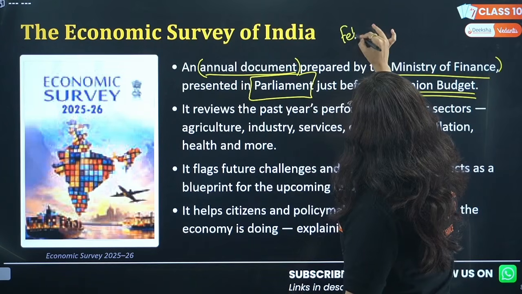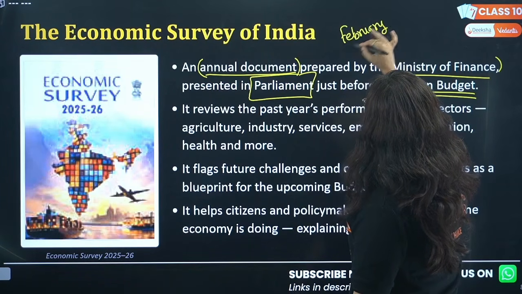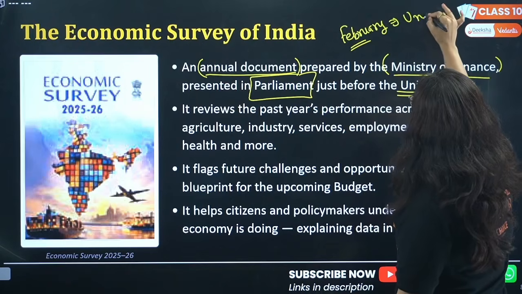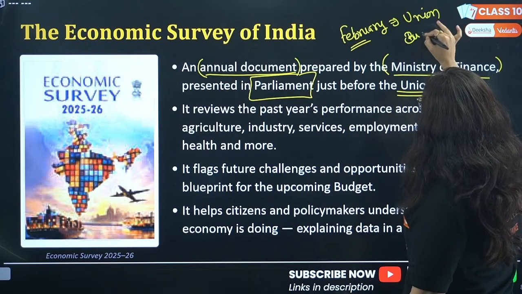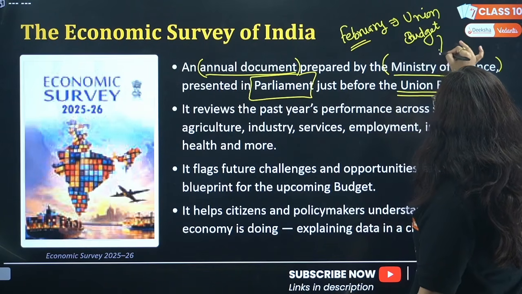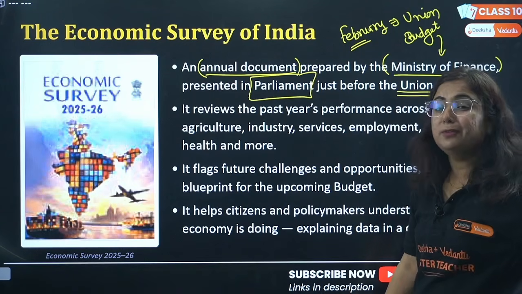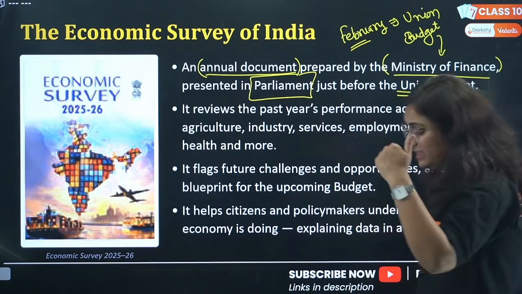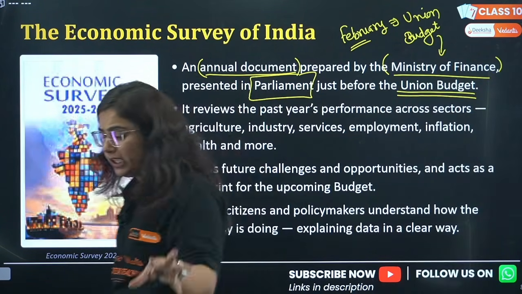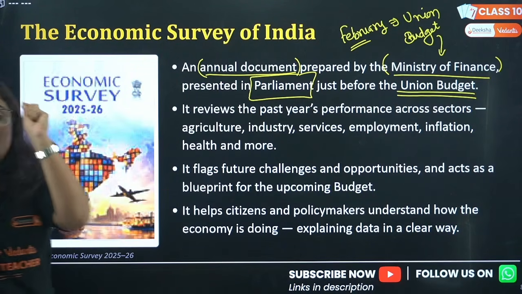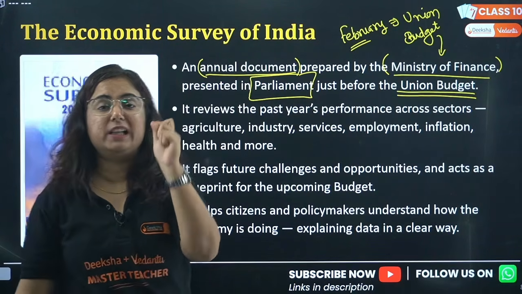Again, I am telling you, beta, every year in the month of February, ठीक है, union budget is presented by the finance minister in front of the parliament. It is then discussed, then accepted, voting is being done, and once approved by the members of parliament, it is only then passed.